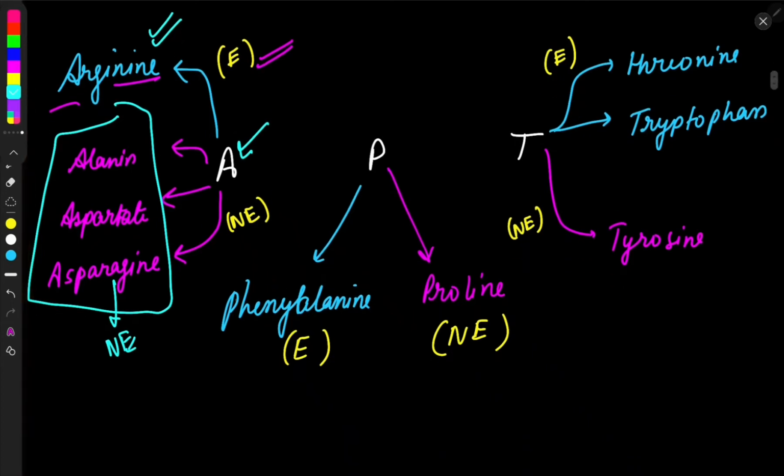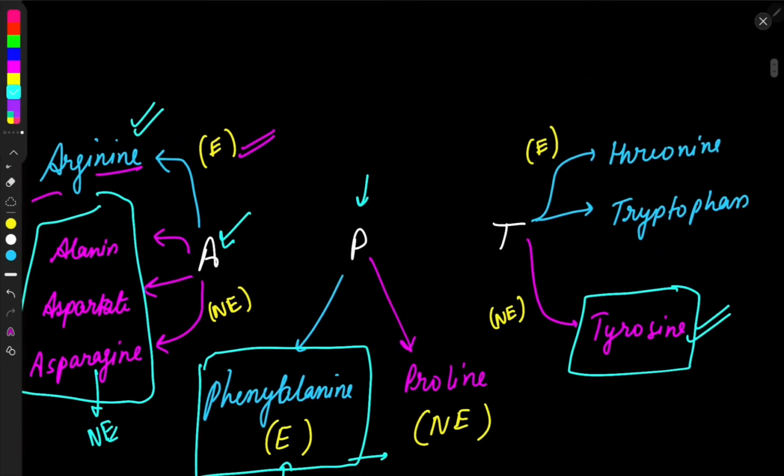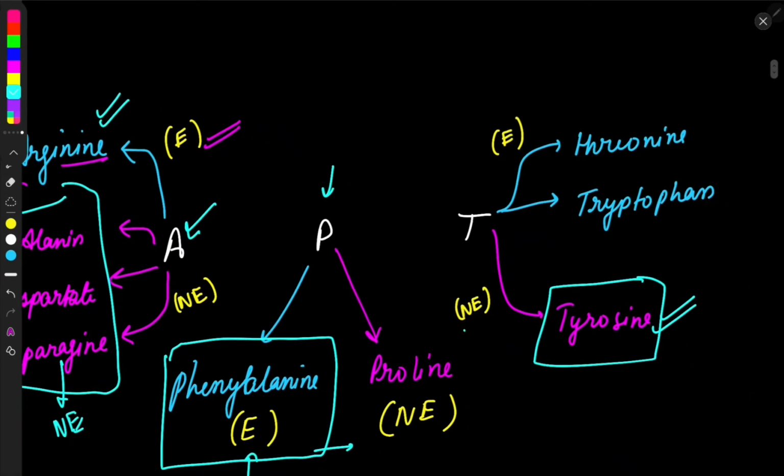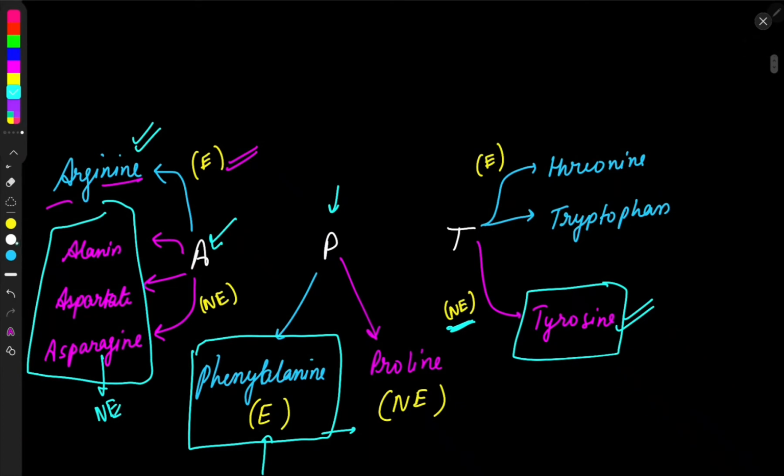In case of P, only phenylalanine is essential, and except this, all are non-essential. I know except this there is only one compound, but it would help you to remember that except phenylalanine, all are non-essential. Okay. In case of T, only tyrosine is non-essential and the rest are essential. I repeat, in the case of T, only tyrosine is non-essential and rest are essential. You only have to memorize these three compounds, that is arginine, phenylalanine and tyrosine.